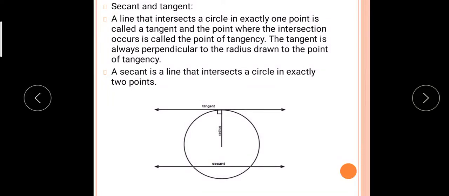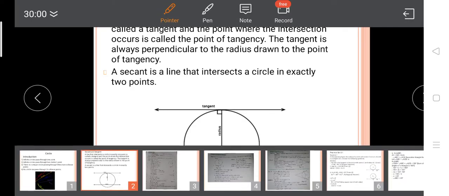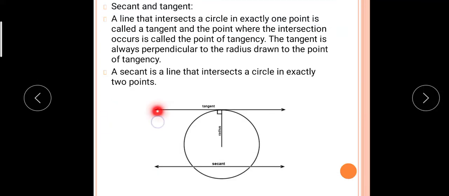Good morning, students. In the last session, we saw one theorem related to the circle. Now, again, I am revising what is secant and what is tangent. A line that intersects a circle in exactly one point is called a tangent. So this line L is the tangent to the circle.